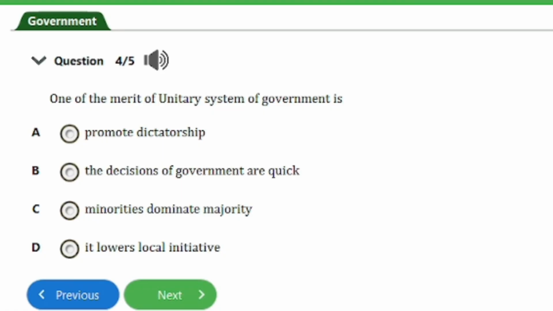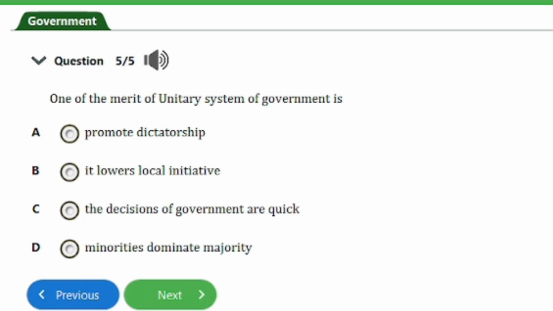So we have here question number 4. It says, one of the merits of unitary system of government is A, it promotes dictatorship, B, the decisions of governments are quick, C, minorities dominate majority, D, it lowers local initiative. The answer here is option B, the decisions of governments are quick. So let's head on to the next and last question for this video.